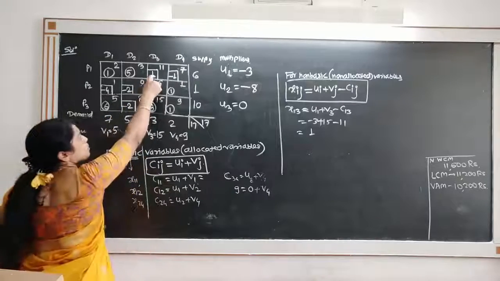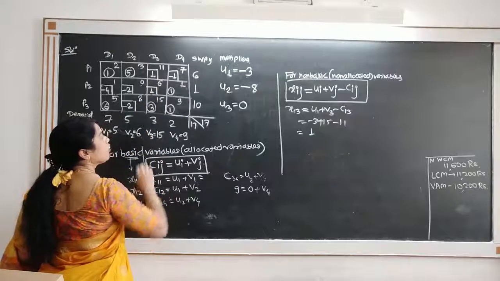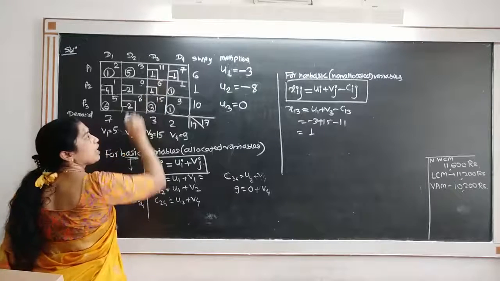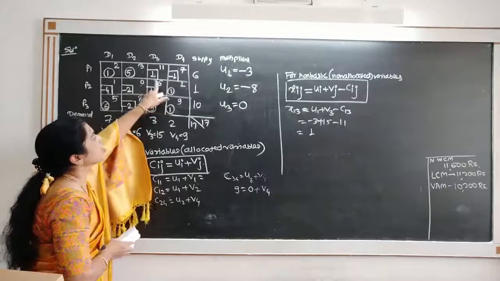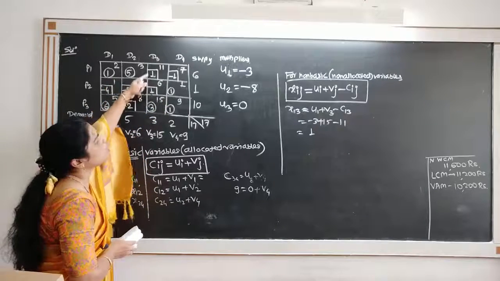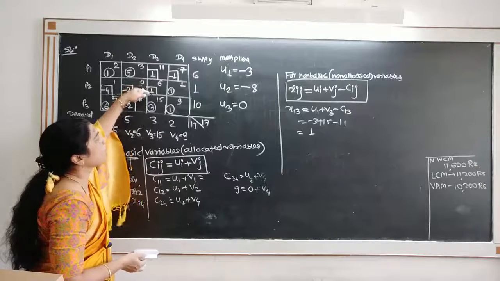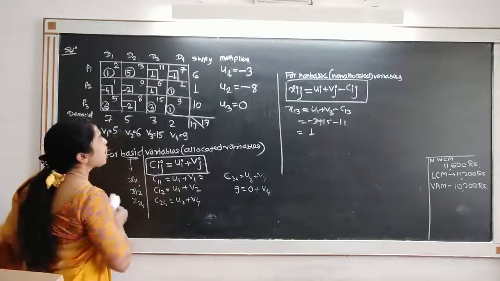See in the square box, which value is most positive? Start with that. Now in this there is a tie, this one or this one. You can start with any most positive. All other values in the square are negative. Only these two values are positive, and from positive you want the most positive, but both are the same. So now you can use any one of them. So start with any one.